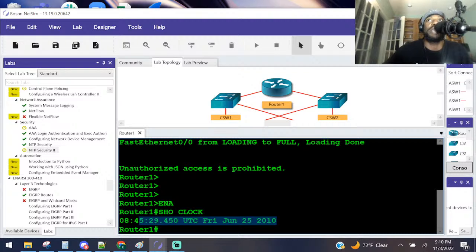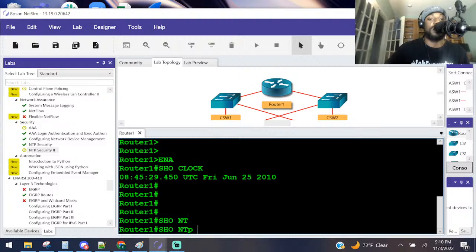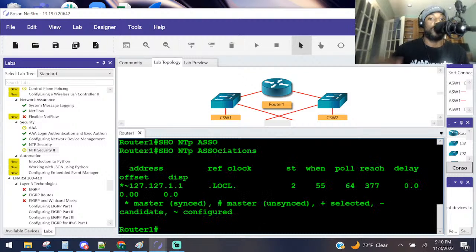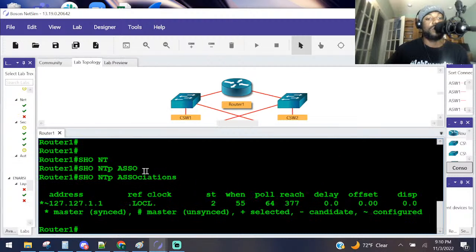On router 1, display NTP associations. We know how to do that, right? Show NTP associations. That basically says who is associated with us in the NTP protocol, right? Let me widen that up for y'all. There it is right there. What do they want to know? At what stratum is the local reference clock operating? It says it right here. This ST lets us know the stratum.